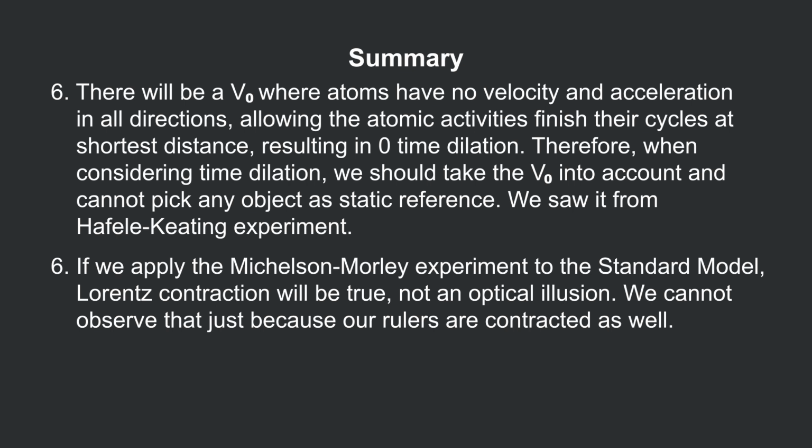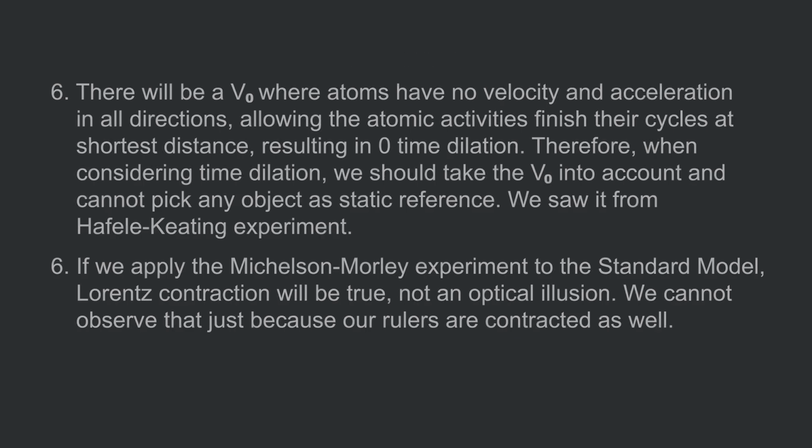Therefore, when considering time dilation, we should take the V0 into account and cannot pick any object as static reference. We saw it from Hafele-Keating experiment. If we apply the Michelson-Morley experiment to the standard model, Lorentz contraction will be true, not an optical illusion. We cannot observe that just because our rulers are contracted as well.